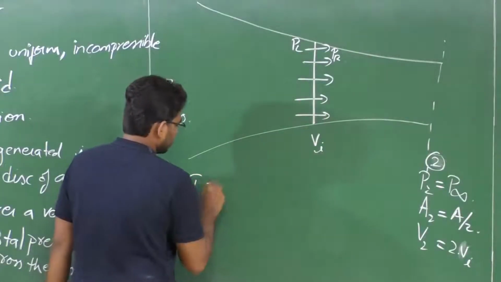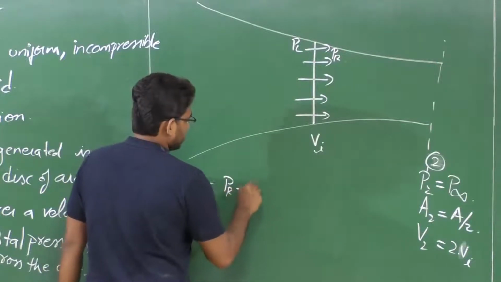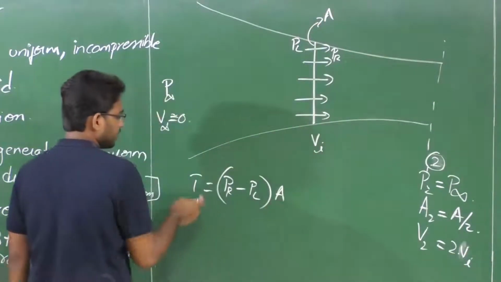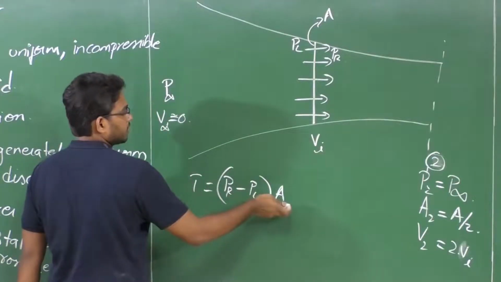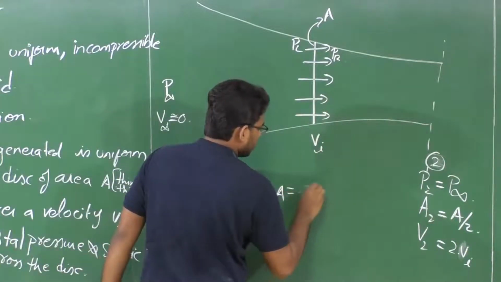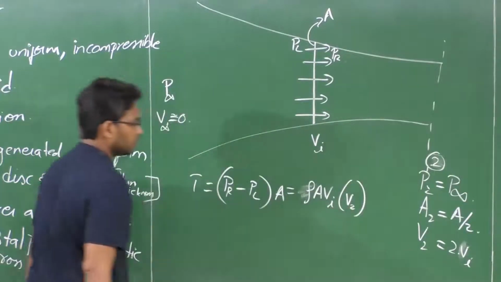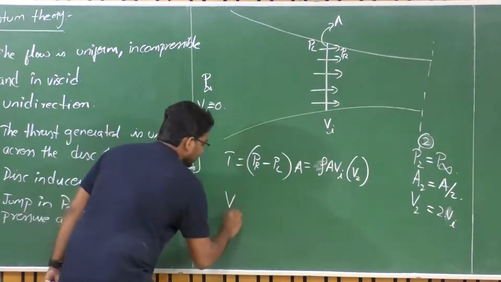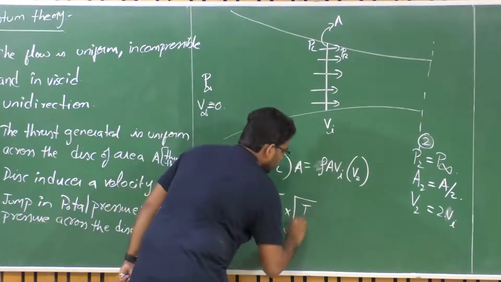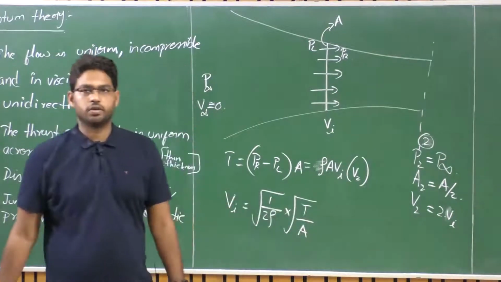Okay, and we also figured out that thrust generated can be estimated by means of the pressure difference imparted by the disk across the cross-section area A, which is equal to mass flow rate times V2, right. So from here we related Vi equals 1 upon root over 2 rho times root over T by A, where T by A is known as thrust loading. So the induced velocity Vi depends upon this thrust loading T by A,